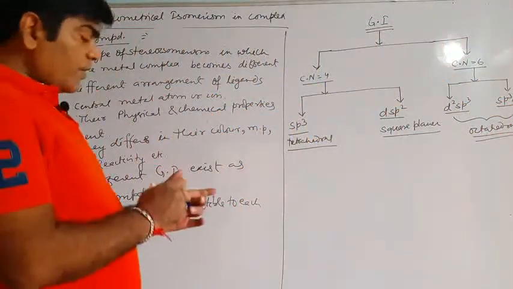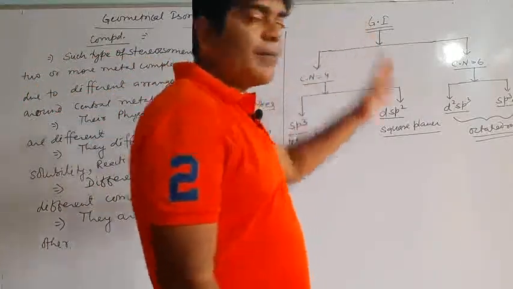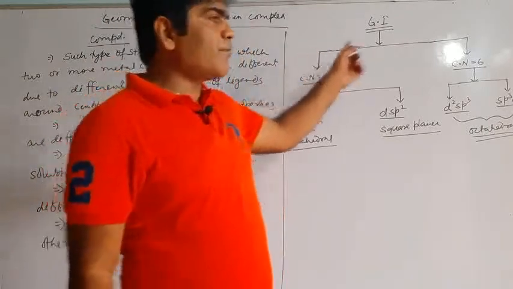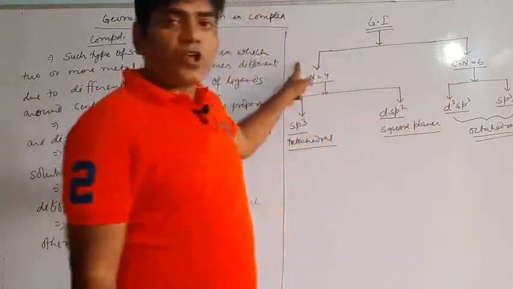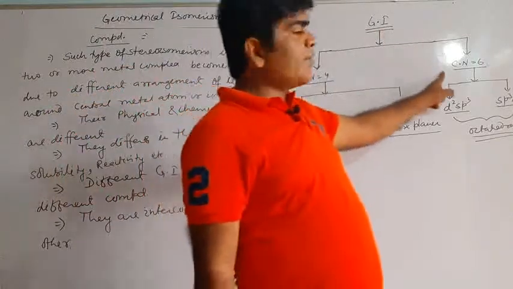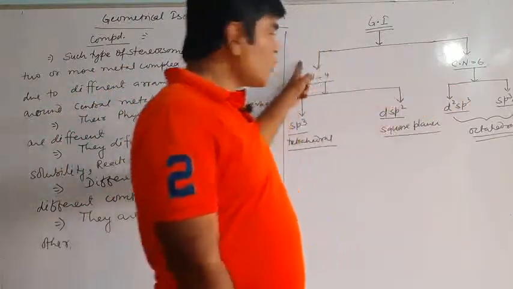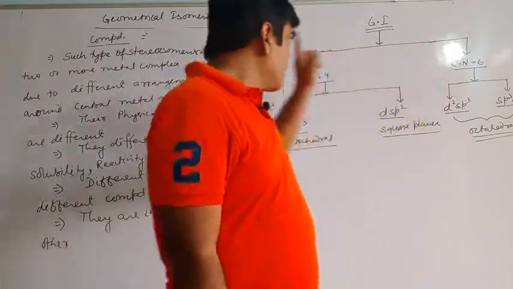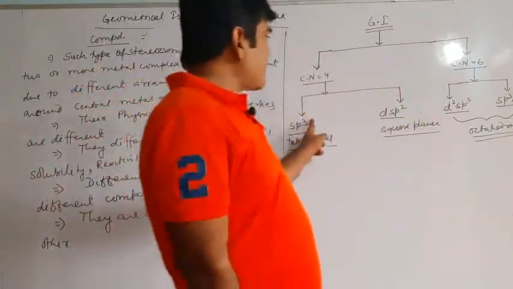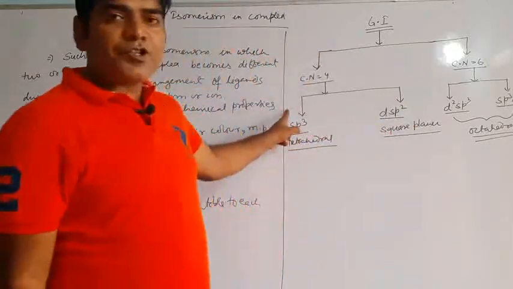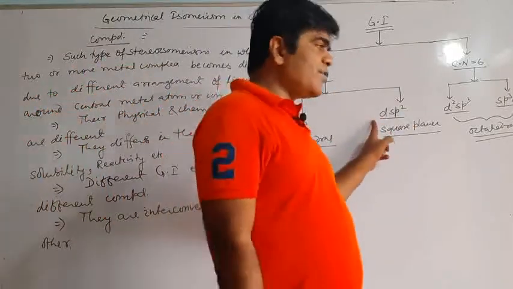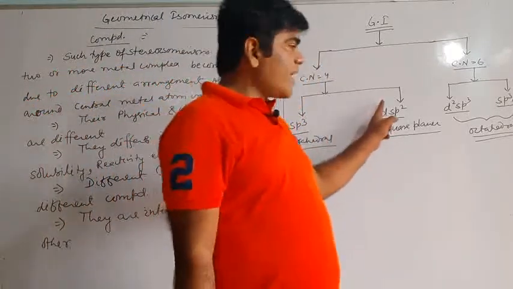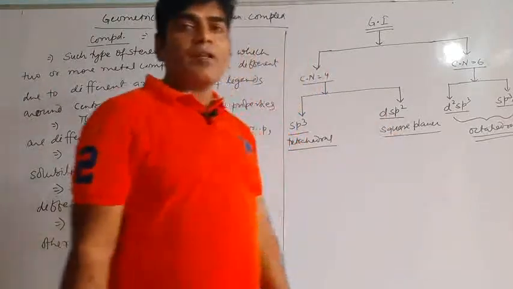So we will discuss two different types of complexes: one with coordination number 4, other with coordination number 6. With coordination number 4, one is sp3 hybridized, that is a tetrahedral complex, and the other is dsp2 hybridized, that is a square planar complex.